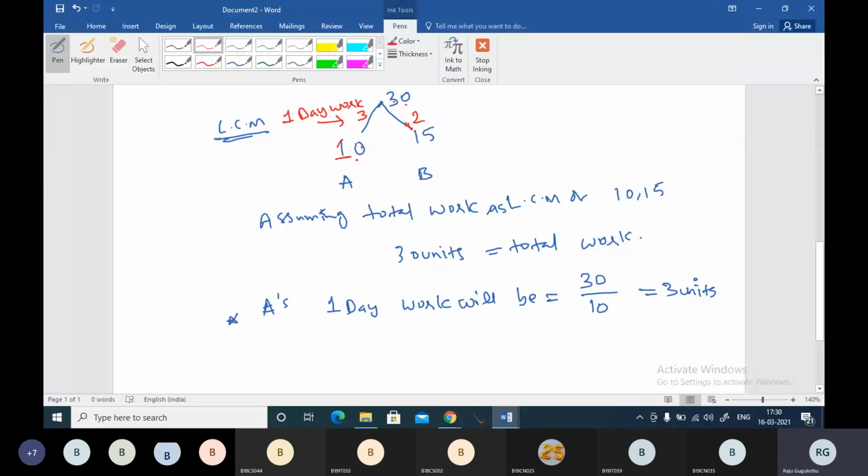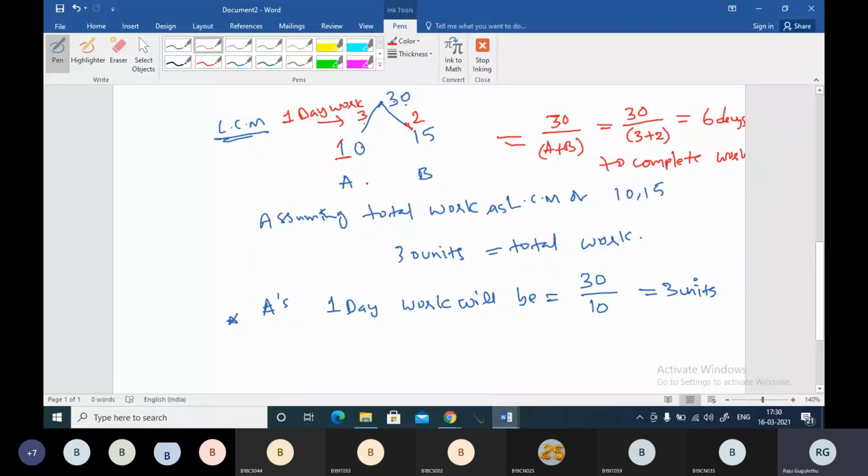So in one day, when A is allowed to do this work, 3 units of work will be done by A and 2 units of work will be done by B. Here, you can directly say the total work is 30 units, and the one day's efficiencies of A and B should be divided into it to know the number of days to complete the work. So 30 divided by the one day efficiencies of A and B, which is 3 plus 2, so they are taking 6 days to complete the work.